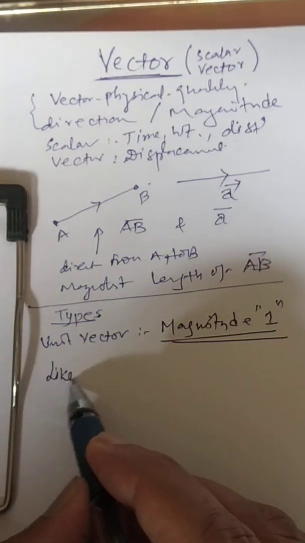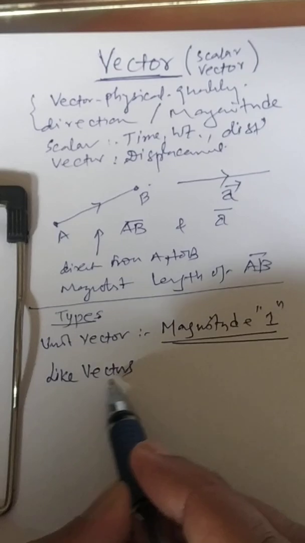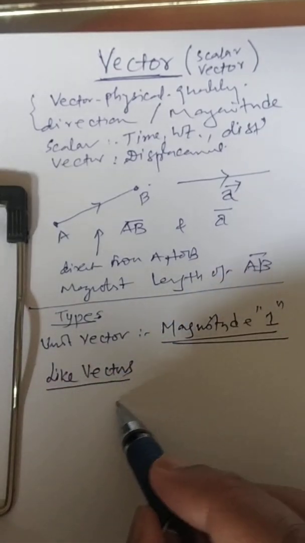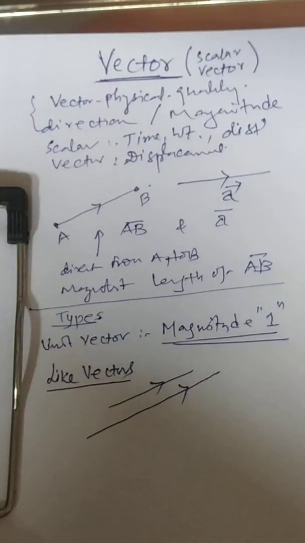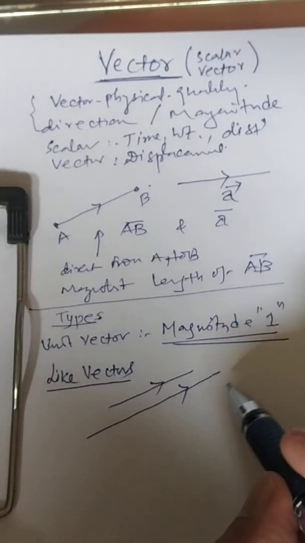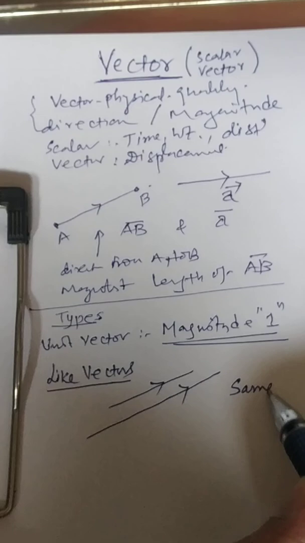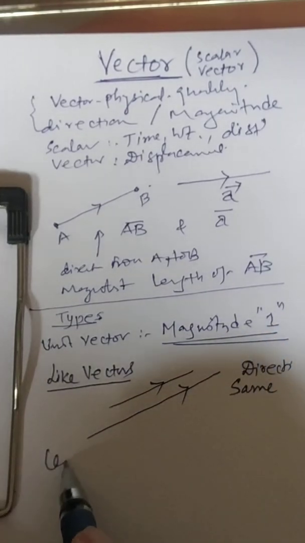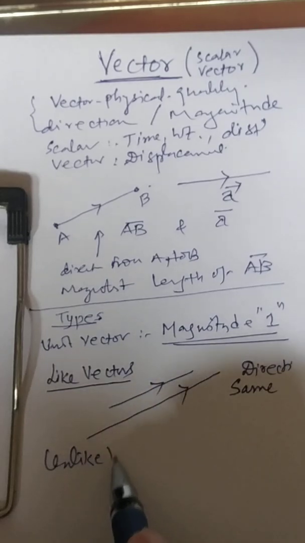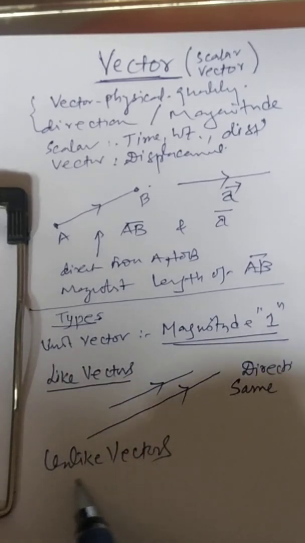Now I am talking about a like vector. Two or more vectors are said to be like vectors if the direction of all those vectors is the same. What is required? Their direction is the same. Then that is called a like vector. What about unlike vector? Do you think the direction is opposite?